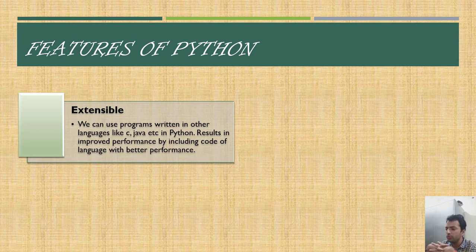Why do we do so, and how can we do so, is also important for us. We can use programs written in other languages like C, Java, etc. in Python. We can just embed the code which was written in other programming languages in Python. This results in improved performance by including code of a language with better performance.